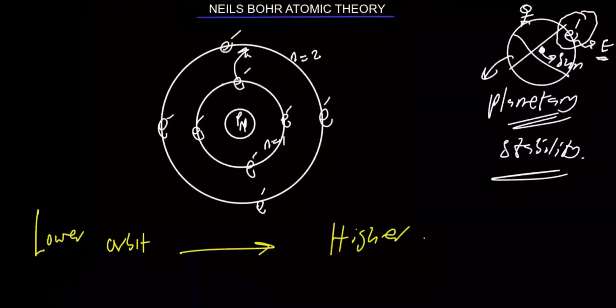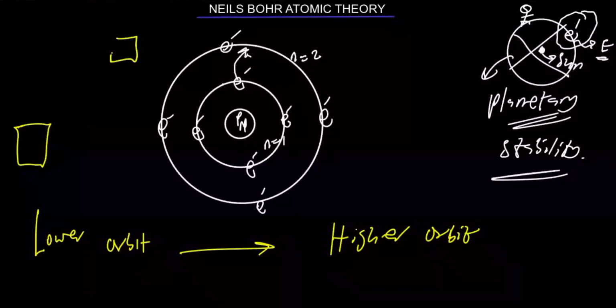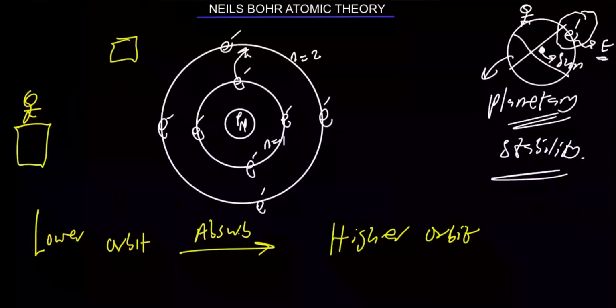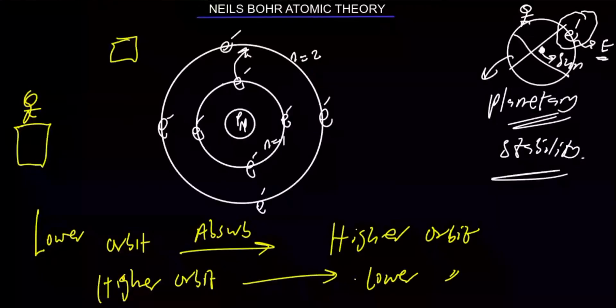If there will be a transition from lower to higher orbit, what happens? See, if I'm giving you a task to jump from a lower point to a higher point, will you need to absorb energy or release your energy? You need to absorb energy. That is why people that are doing high jump, they'll have to run from a far distance, then jump. So the electron must absorb energy. But what happens from a higher orbit to a lower orbit? It will release or radiate energy.